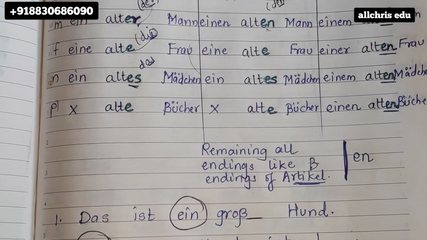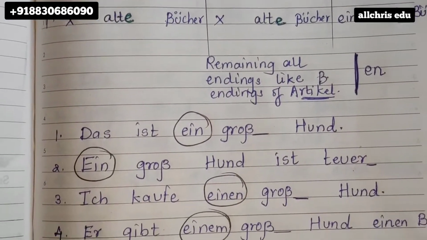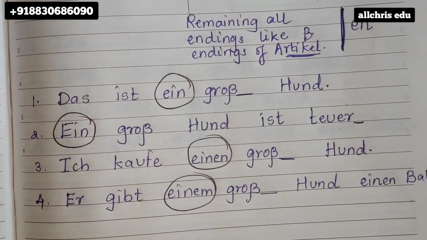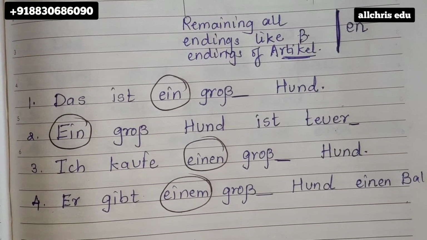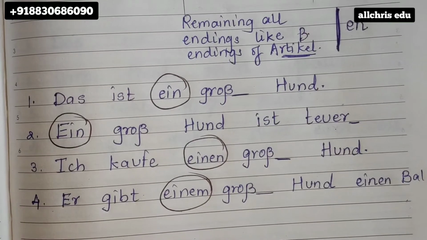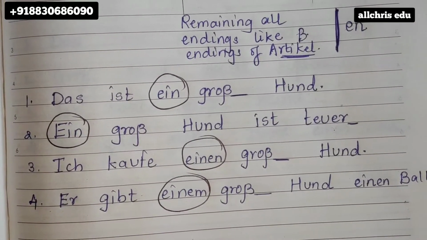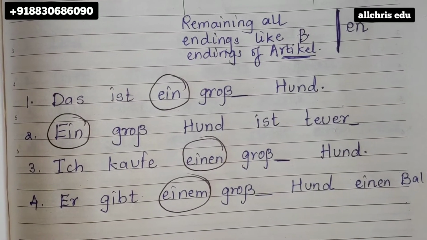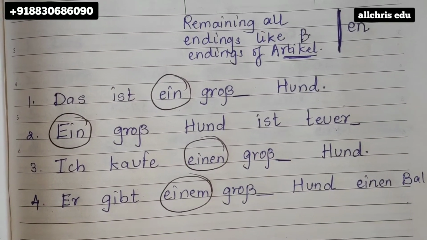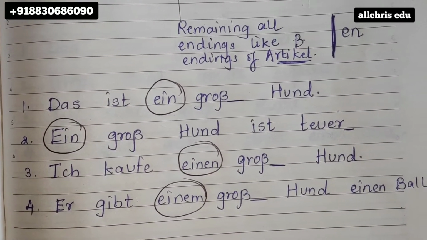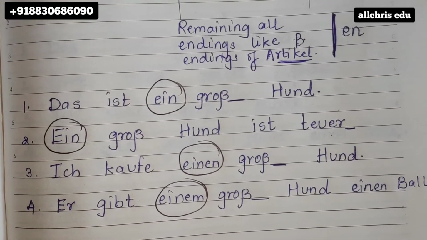This is an unbestimmt article chart, and a bestimmt article chart you already know how it is. So only one chart is not valid. When the article is bestimmt, use the bestimmt article adjective ending. When the article is unbestimmt, use the unbestimmt article adjective ending in the chart. So these are 2 different charts. So we have to use them accordingly.